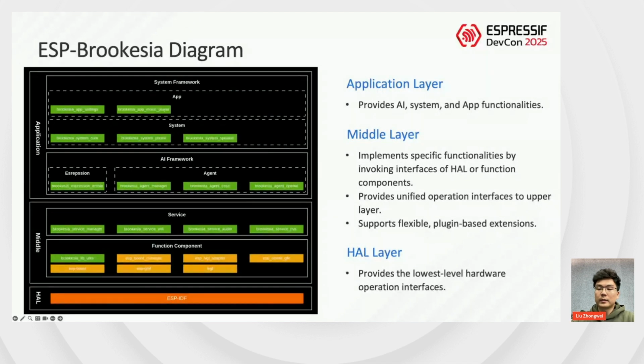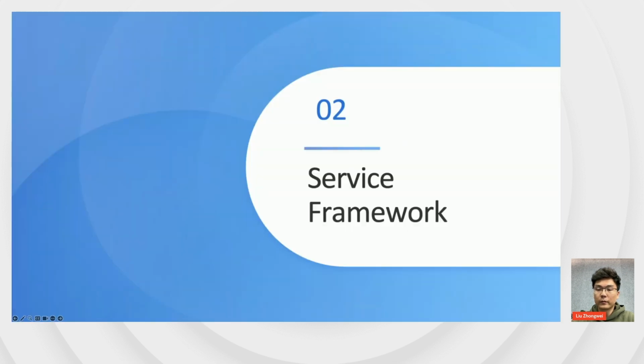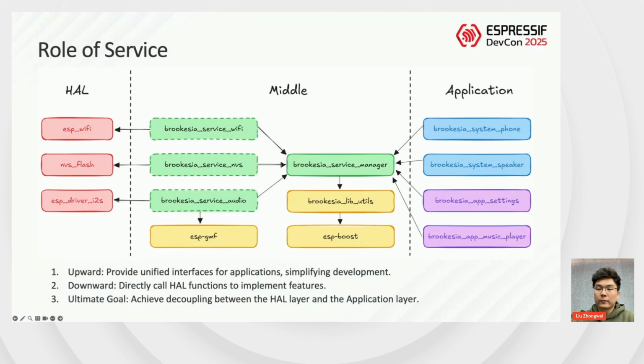Next, I will delve into the design details of these core components. First is the service framework. Let's first clarify the role of service within the framework. You can see that the Brookesia Service Manager component acts as a bridge connecting the middleware and the application layers.